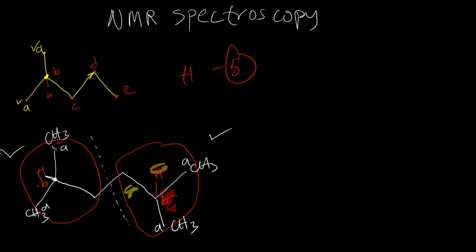And let's look at this side here. You have the CH2 here. You have two hydrogens. Okay, the two hydrogens are attached to the same carbon, so they are the same. They're in the same environment. They will appear as one signal. We call that signal C. And since this side is the same as this side, here also we have hydrogen. So this also will appear as signal C. All right. So now, how many proton signals will this molecule give in NMR spectroscopy? We have A, B, C, which means we have a total of 3 proton signals. I hope that's clear.